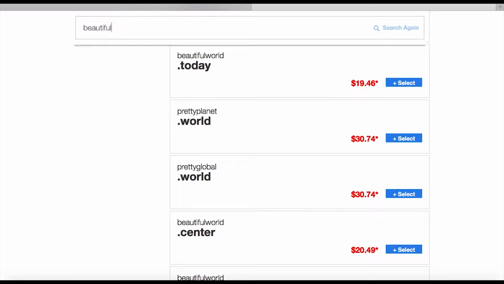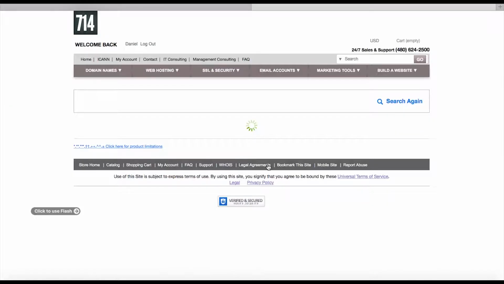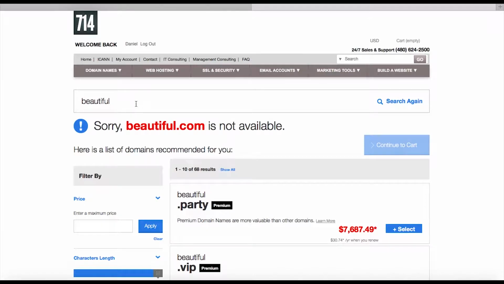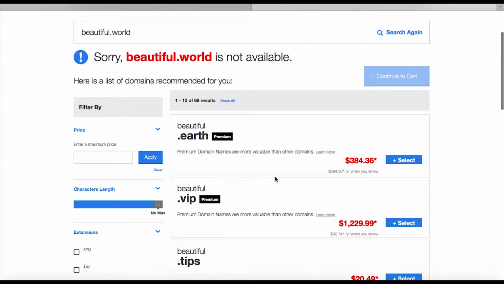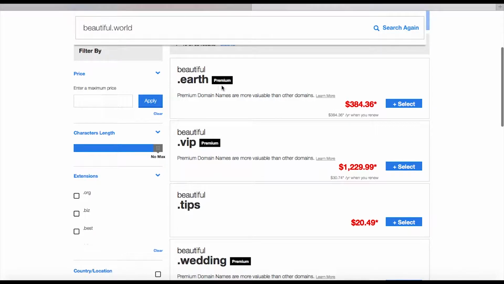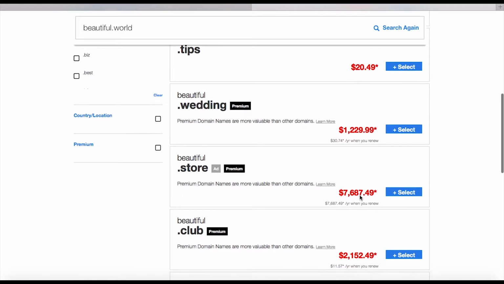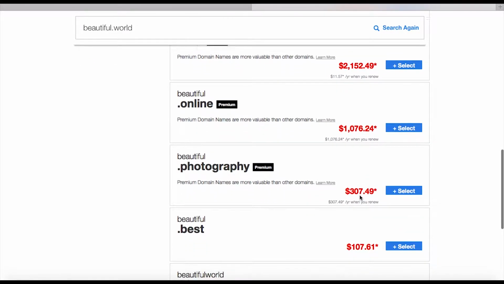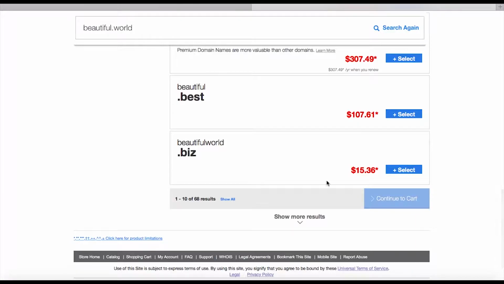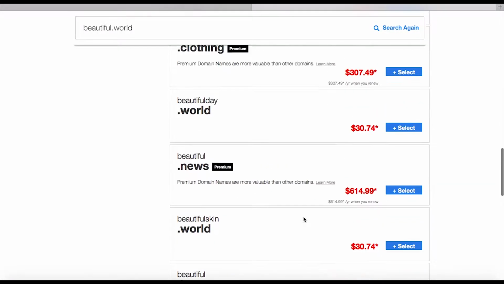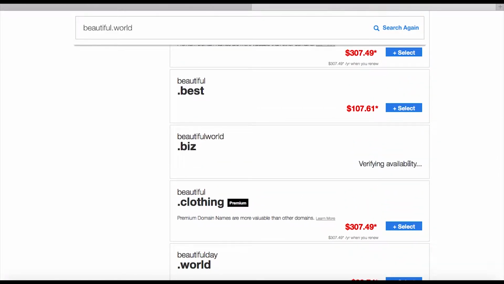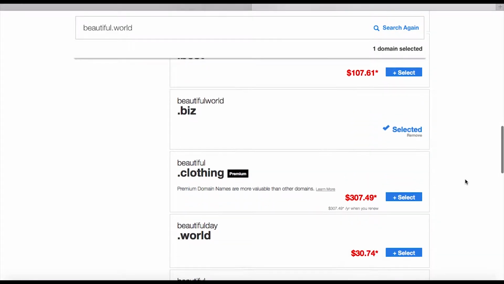There's .world. Look at that, folks. I didn't know .world existed. Beautiful .world. It's not available. Look at that. Beautiful Earth is premium, $384. Good lord. Beautiful.vip. Woof. Beautifulworld.biz is starting to look much, much better. So beautifulworld.biz it is to start with. Got it? And that's how you choose one.